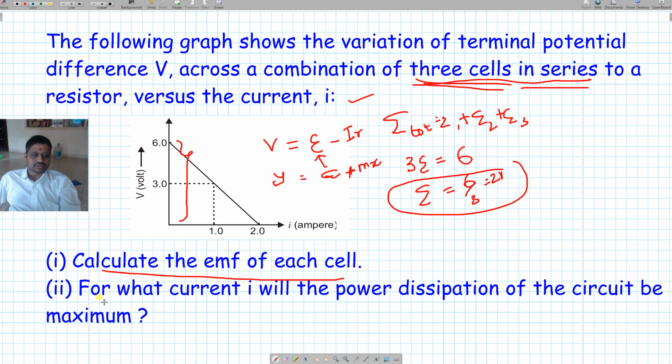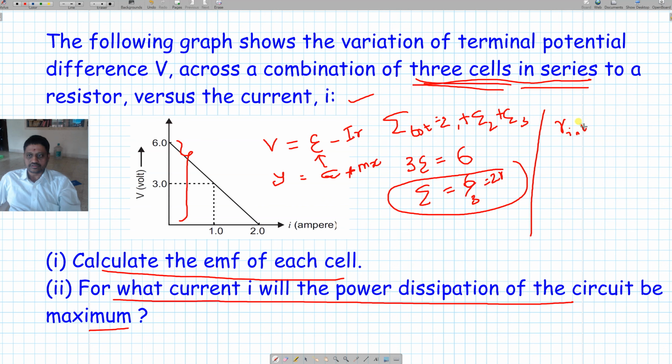Okay. Now the next question: for what value of current will the power dissipation in the circuit be maximum? For this, we have to find R, the total internal resistance. That is nothing but the slope. The slope of the graph is the internal resistance. So 6 divided by 2 is the slope. So the total internal resistance R is 3 ohm. Now when will the power dissipation be maximum?